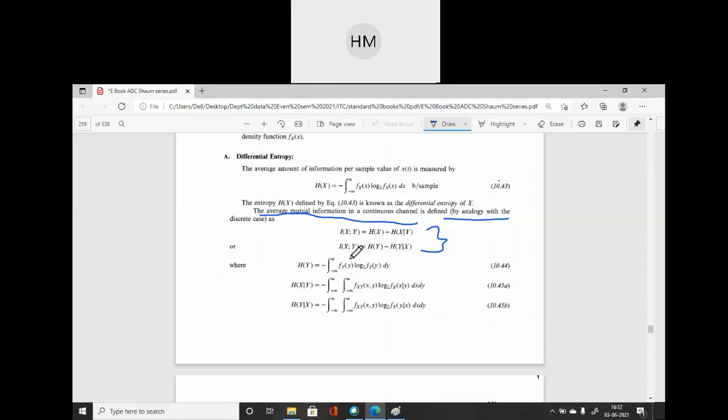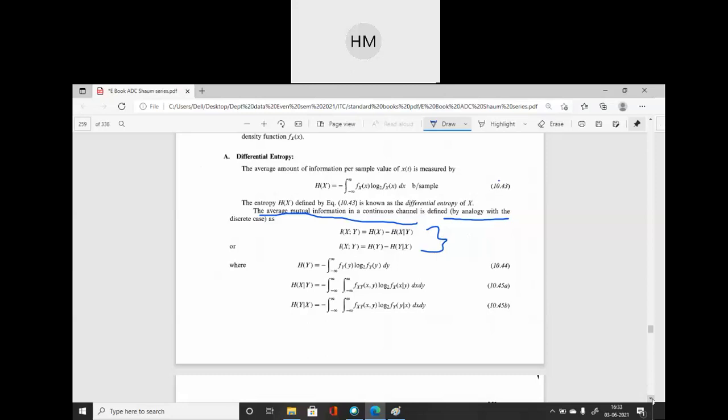And we all know that the integration of all the probabilities should sum to 1. That concept will remain the same here. So you can write the equation of information I of x colon y. These equations will be helpful for solving the numerical.